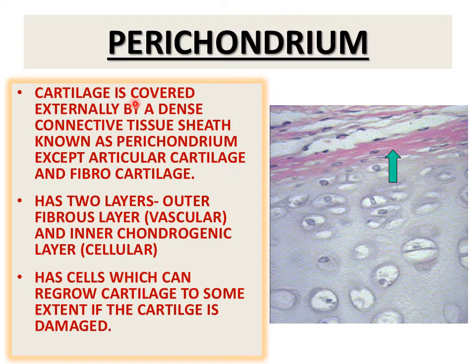Perichondrium. Cartilage is covered externally by a dense connective tissue sheath known as perichondrium. This perichondrium is absent in fibrocartilage and in articular cartilage. Articular cartilage is a type of hyaline cartilage which is present at the joints. The perichondrium has two layers: an outer fibrous layer which is highly vascular and made up of dense irregular fibrous connective tissue, and an inner chondrogenic layer which is made up of cells. These cells can regrow cartilage to some extent if cartilage is damaged.